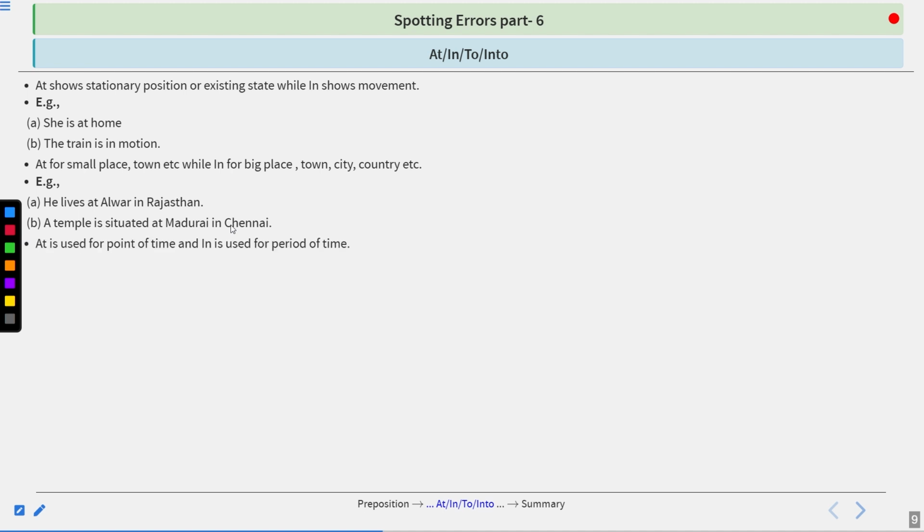At is used for point of time and in is used for period of time. So at is also used for point of time and in is used for period of time. We are talking about in reference to time. The train will arrive at 6 in the morning. So here we are talking about the point when the train will come. He will meet you in the morning.